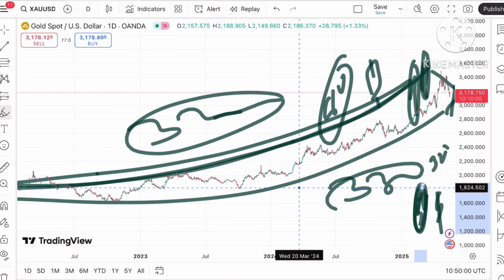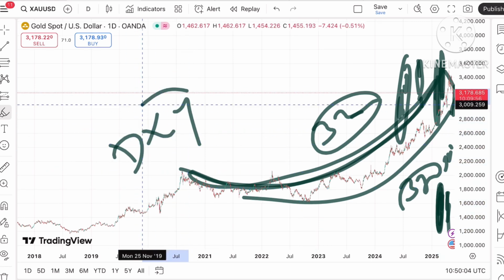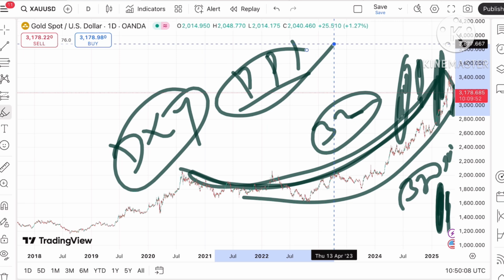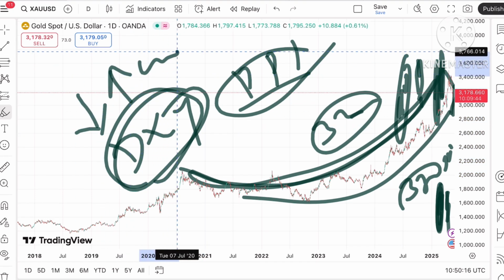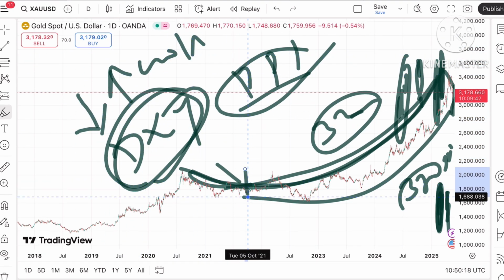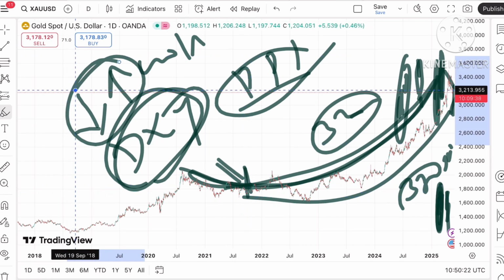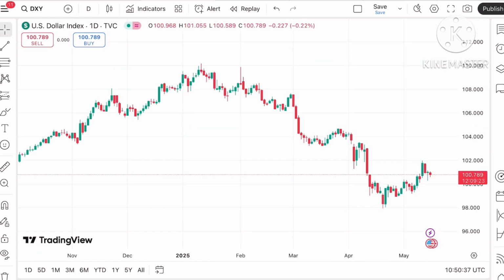The price of gold depends on a lot of factors. Dollar index is one of them, PPI data, CPI data, and Fed interest rate, everything. So let's see how the dollar index is moving. The dollar index plays an important role because it is inversely related with gold. When the dollar index starts going down, we see the gold price go up. When the dollar index starts going upside, we see the gold price come down. In the case of silver also it is the same thing.